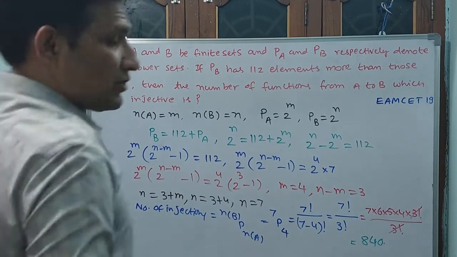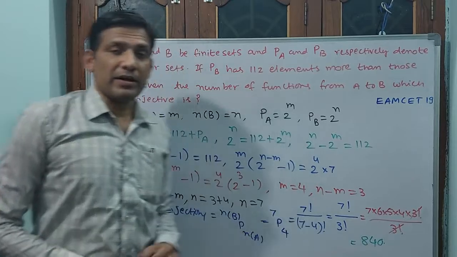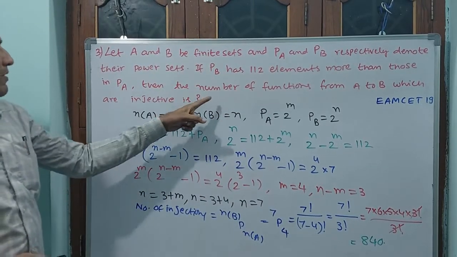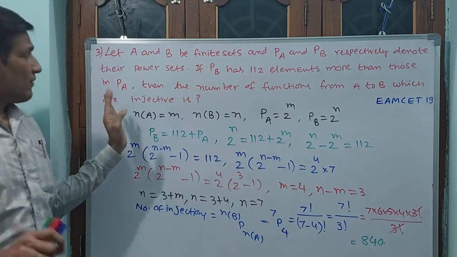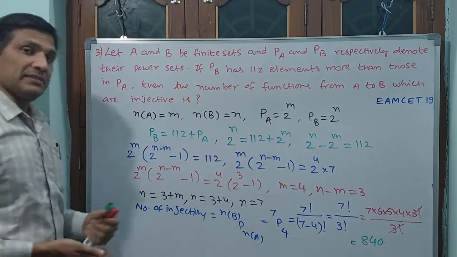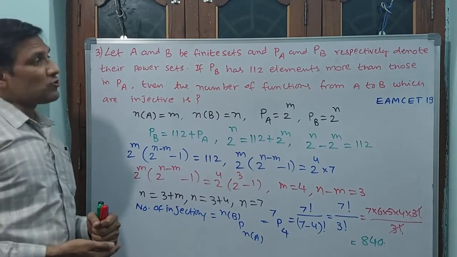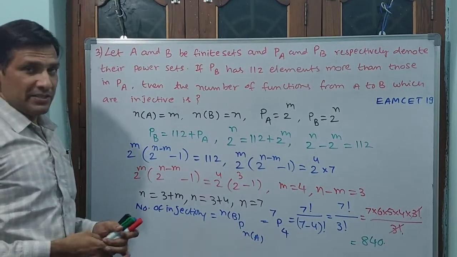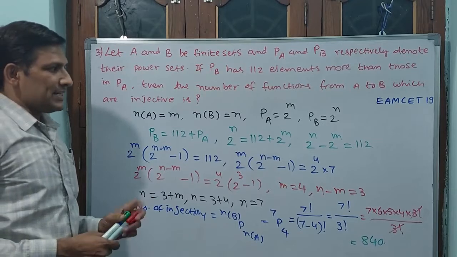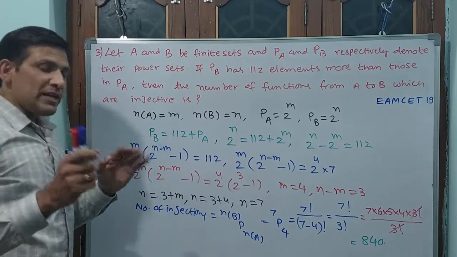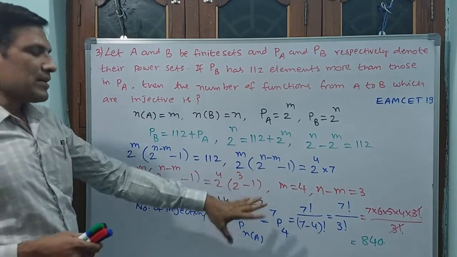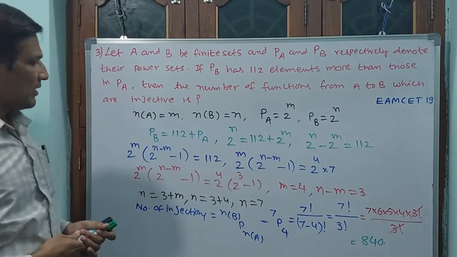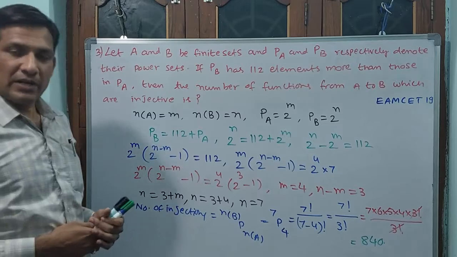Yeah, this is appearing in camera, 840. The answer is 840. Okay, number of functions: 840 injective functions you can do. Why? Because 112 elements are in the power set, but the original elements are 4 and 7. That means 3 more elements are there, so you can make such functions. This will be the answer for your third question.